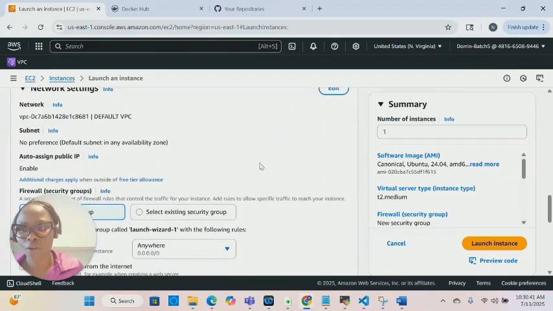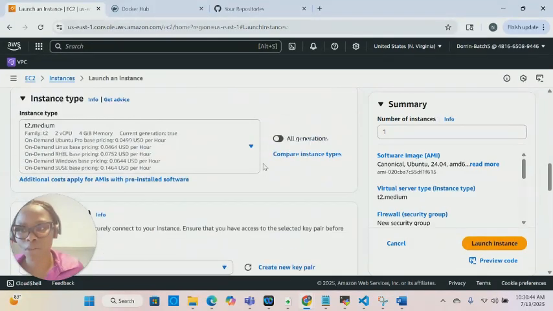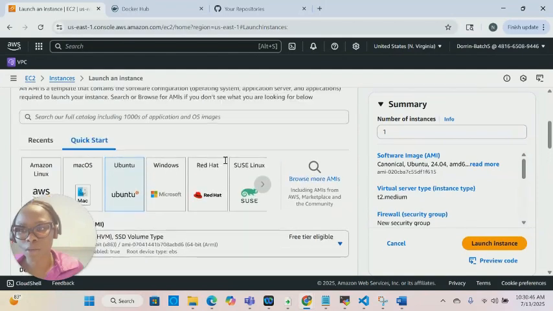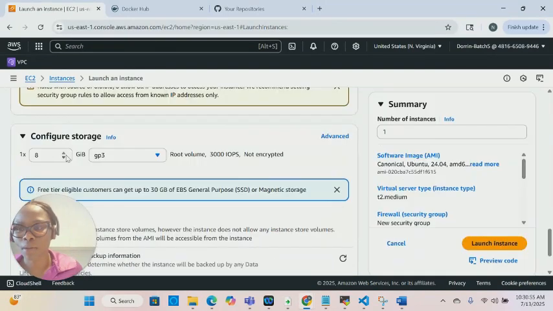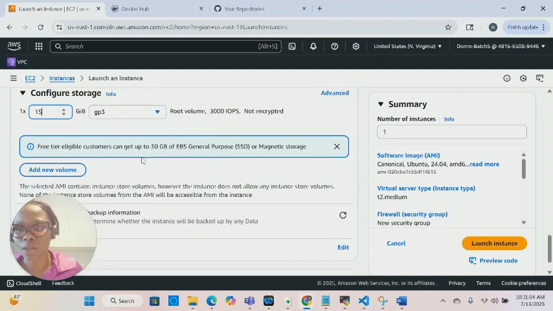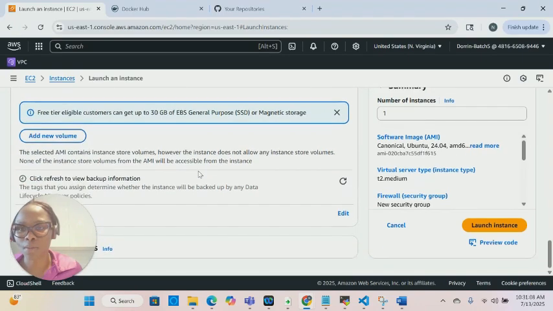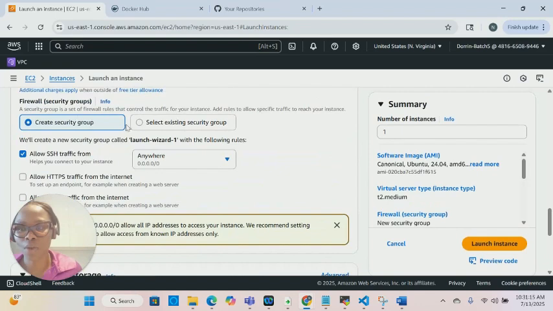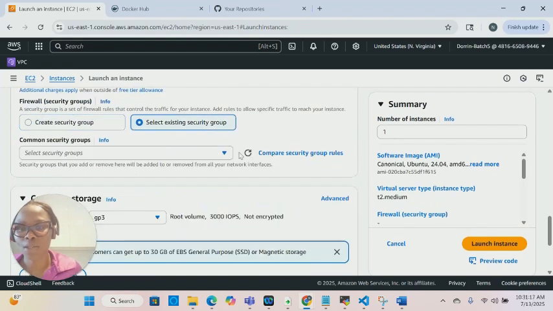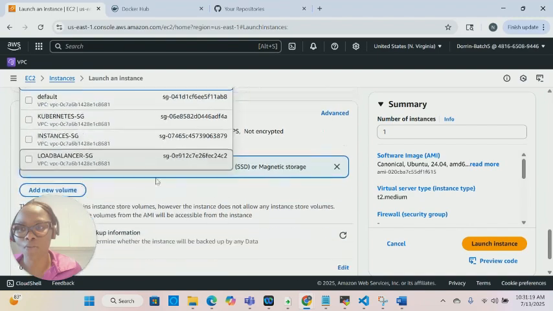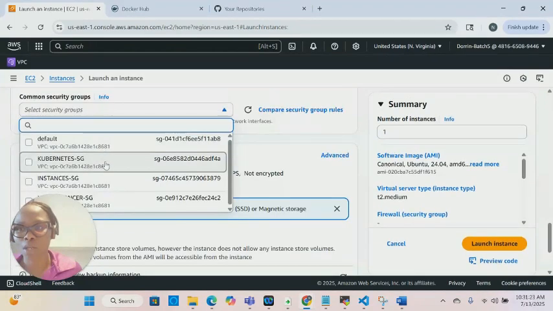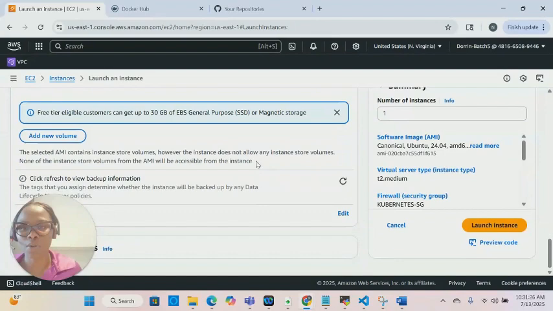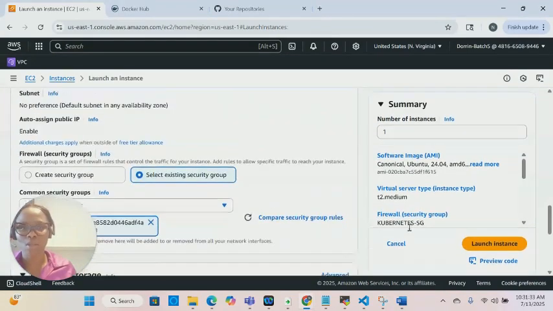For volume, I need to increase the storage a little bit, right here, to 15, because for the free tier you're eligible for up to 30 gigabytes. For the security group, I'm going to use the existing one that I already configured, the Kubernetes security group. And that's it for this instance. Then click launch instance.